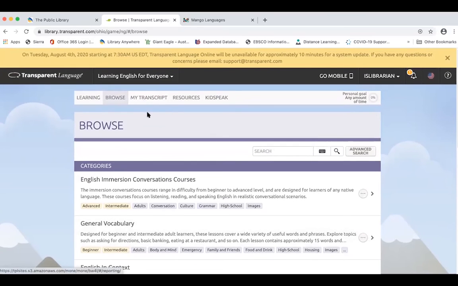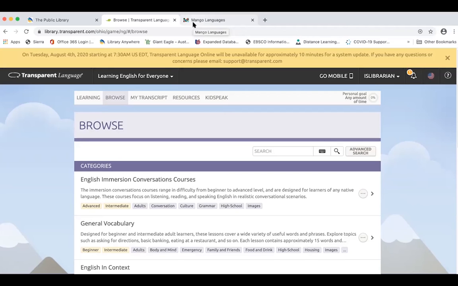The reason that we have both resources for learning languages is because it's just like we have multiple ones for the regular educational courses. Everyone's got a different learning style. So for some people, Learning Express Library is going to fit you better than the courses in Universal Class. For others, Universal Class fits you better because you work better with having something that makes you do assignments and take tests.